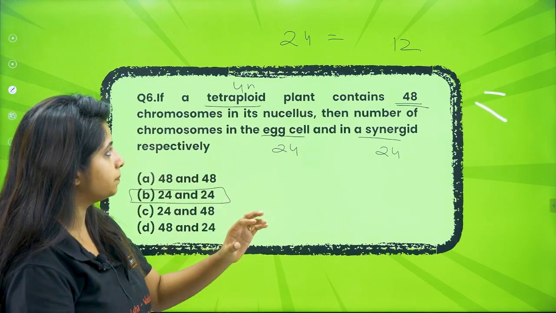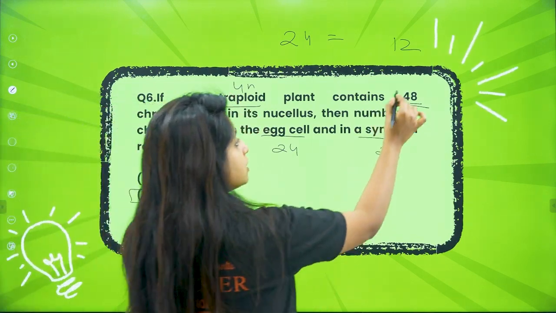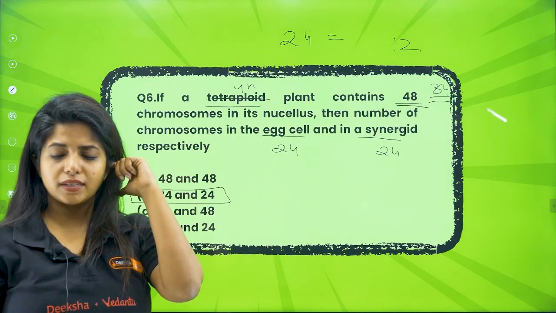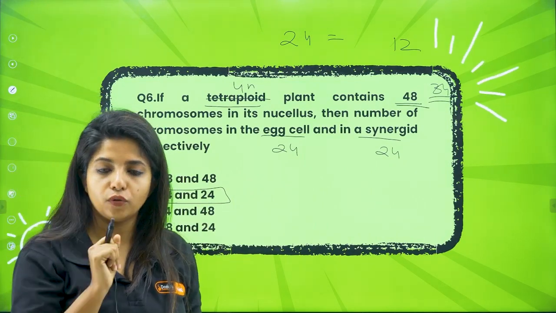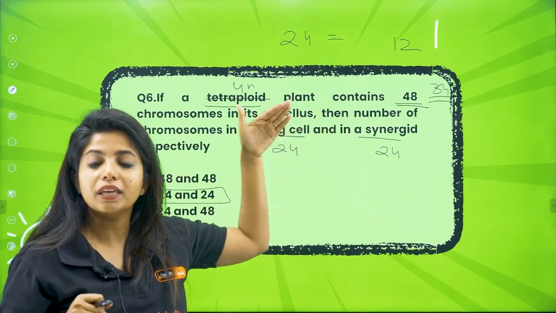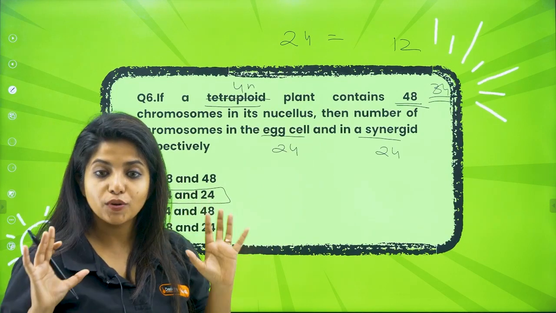Now to change the question, if it says that over here it was 34. They have not mentioned tetraploid or anything, they have mentioned the number of chromosomes is 34. What is the number of chromosomes in the egg cell and synergids? You make it half. That will be 17 and 17. I hope you got the funda.